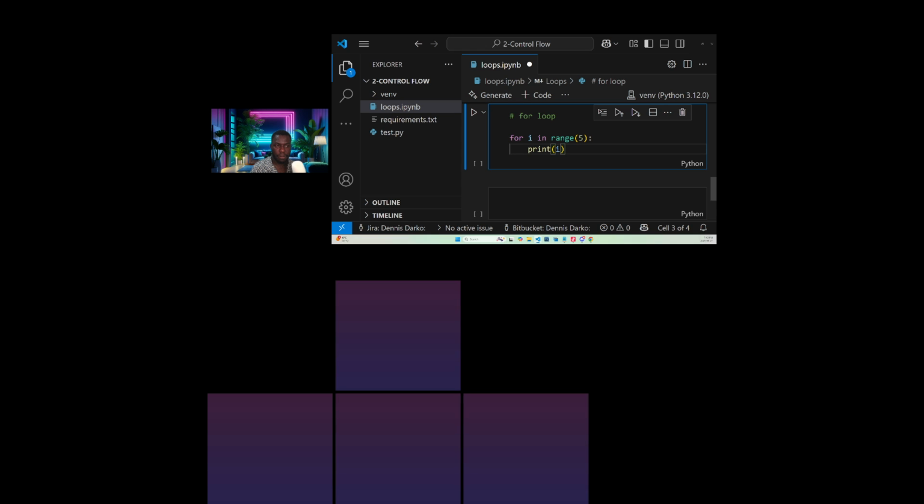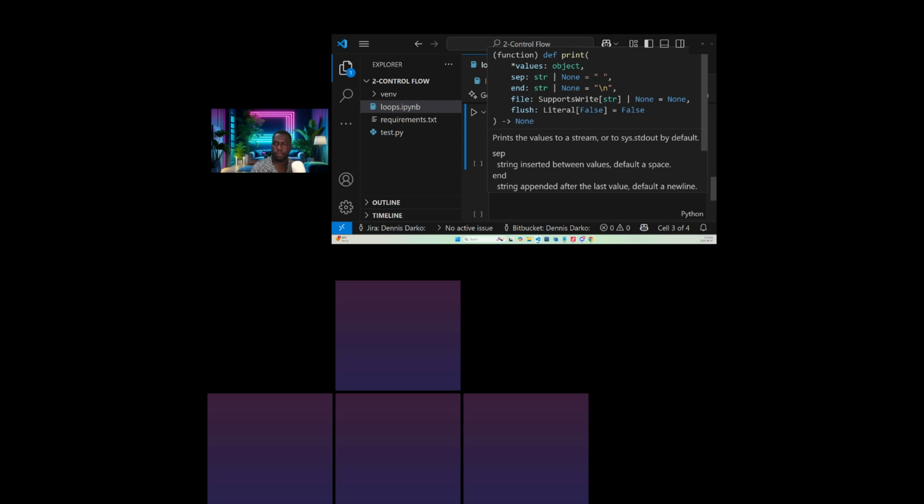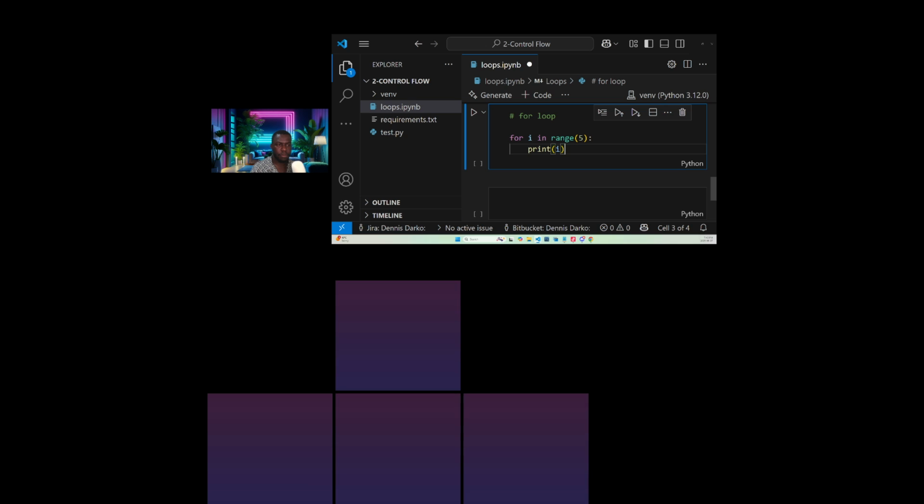So I'm saying, what do you guys think will be the result when I run this code? From 0 to 4, sir. 0 to 4. So let's run and see. So do we see? So we are saying, let me go up again, the range of 5 is 0 to 5, but that's because it's a range we are looking at.